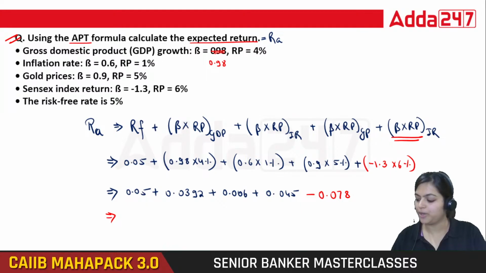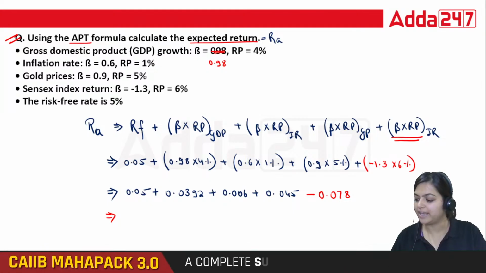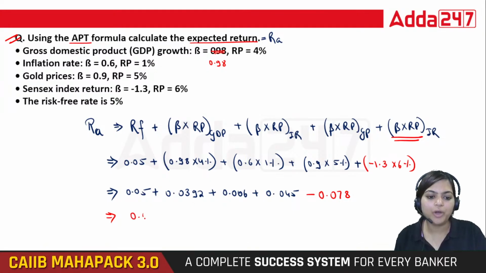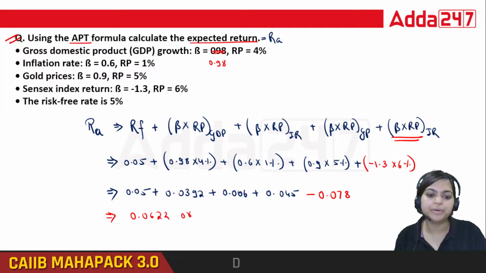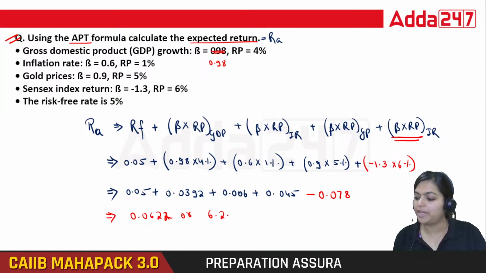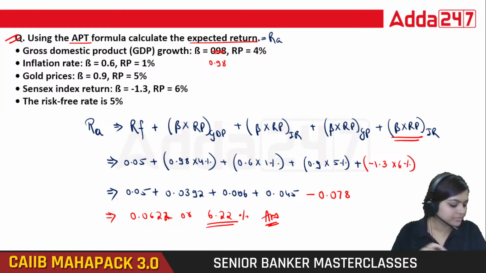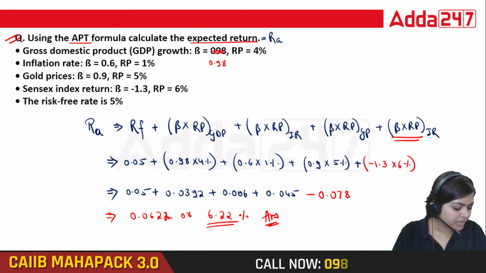0.05 plus 0.0392 plus 0.006 plus 0.045 minus 0.078. So here 0.0622 in decimal, in percentage it is going to be 6.22. So this is our final answer. Very good.